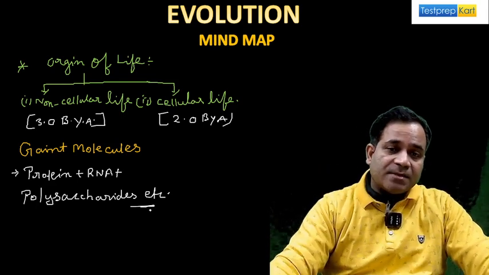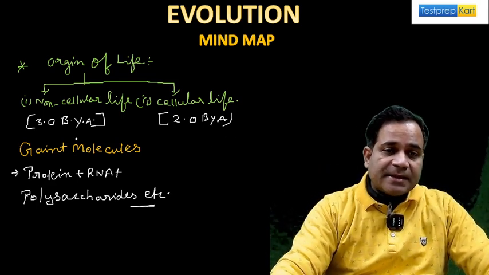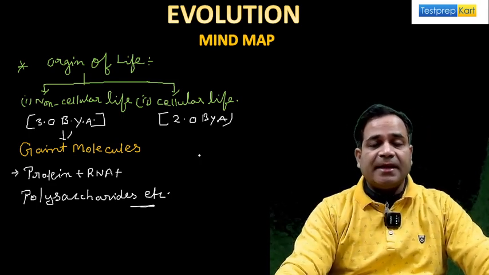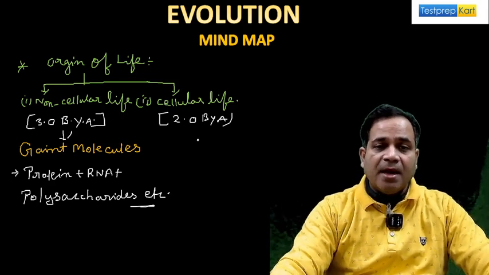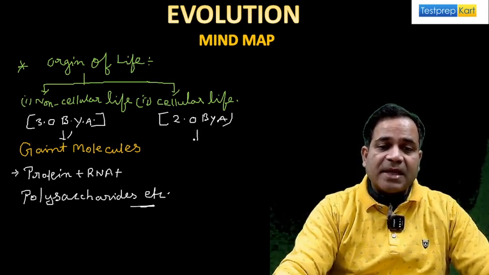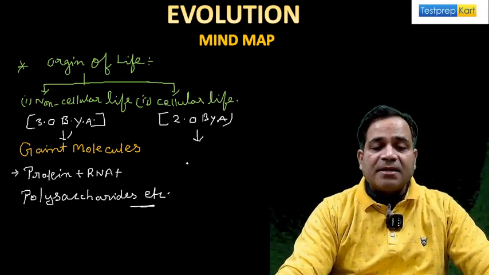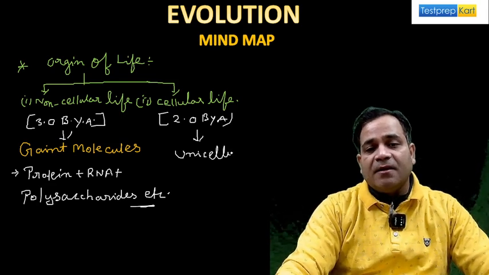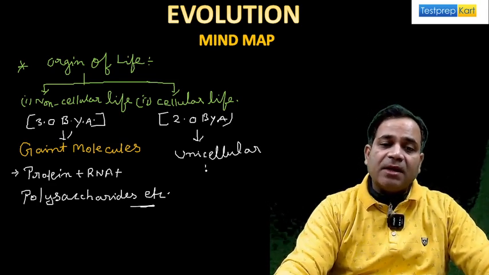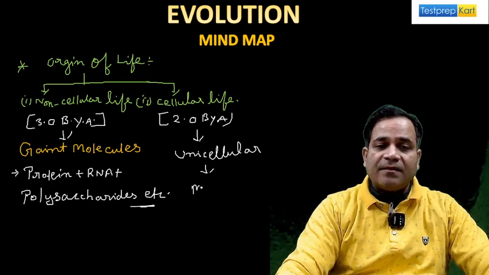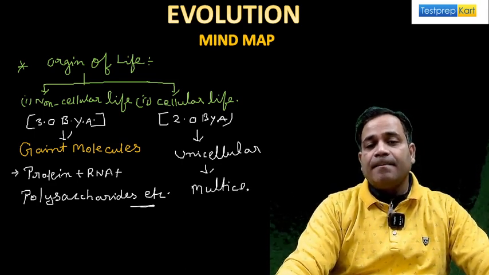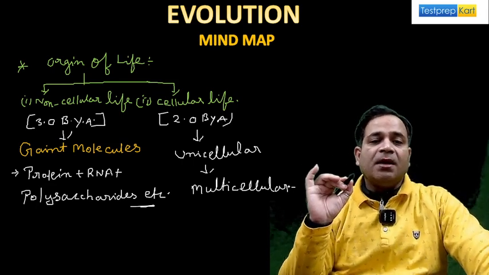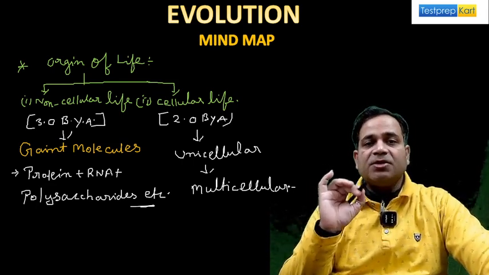Now the thing important to understand here is that this is the non-cellular life, in the form of giant molecules. They contain protein, RNA, polysaccharide. Okay, but whenever I'm telling you about cellular life, the cellular life originates first as unicellular, my dear, and then afterward multicellular. In this way, the origin of life starts, my dears.